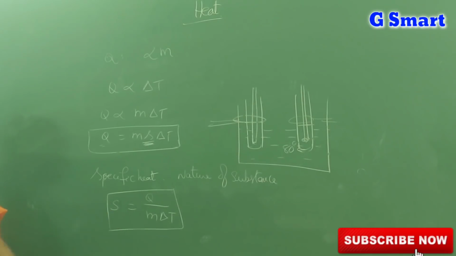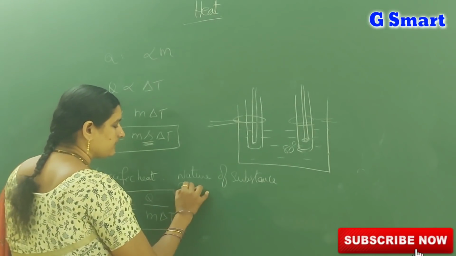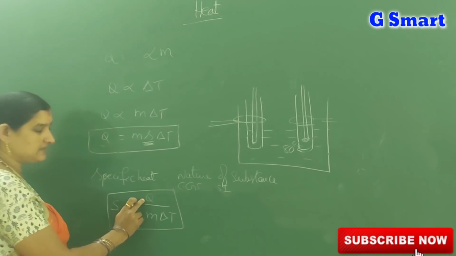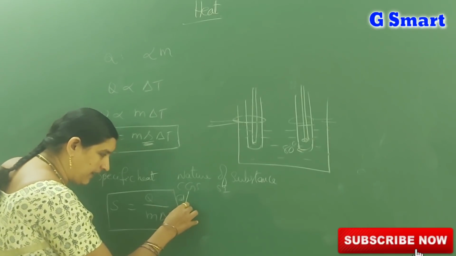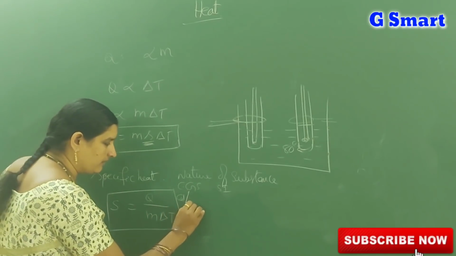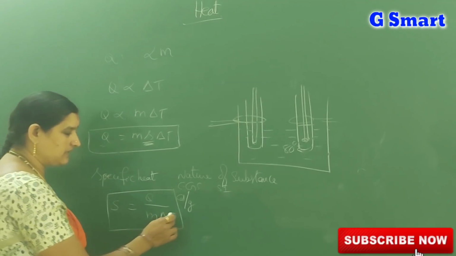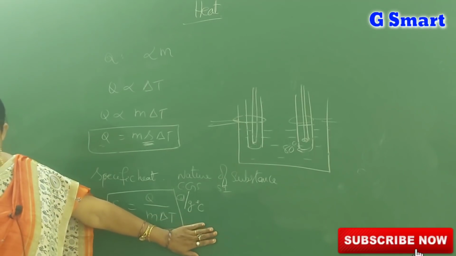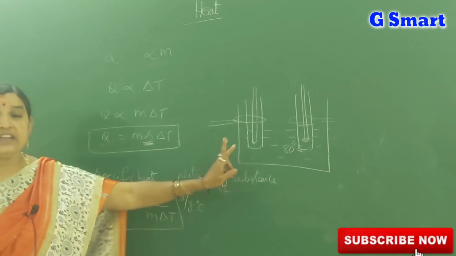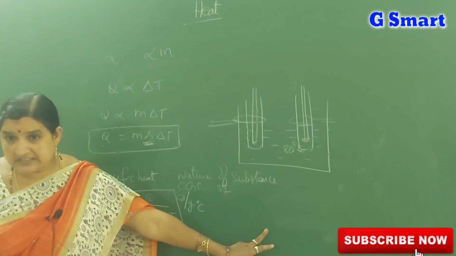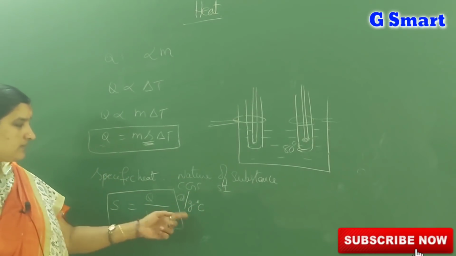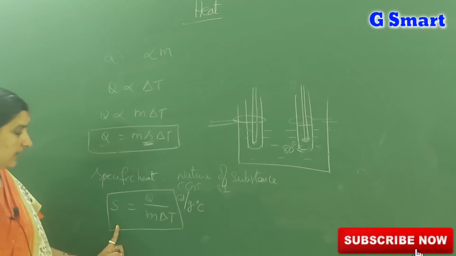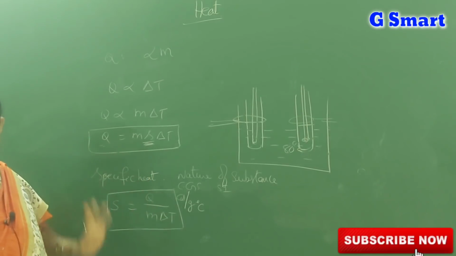Then what are the units of specific heat in CGS and SI units? What is the CGS unit? Q means heat, in calories, per mass, in grams, per temperature difference, in degrees centigrade. The temperature unit in the CGS system is centigrade, and in the SI system it is Kelvin. Keep that in mind. So calorie per gram degree centigrade is the unit for specific heat in the CGS system.